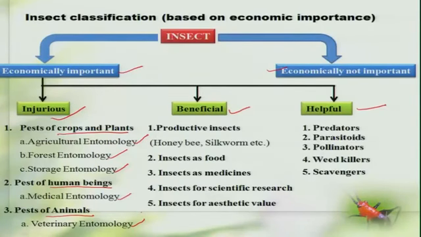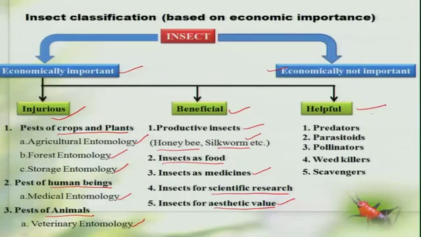Coming to the beneficial group of insects, we have some insects such as the honeybee which directly give a product in the form of honey, wax, etc., and the silkworm which gives silk. Similarly, the lac insects which give lac are all referred to as productive insects. And in many parts of the world including India, insects also serve as food, and insects are also used in the medicinal field. Drosophila melanogaster is a classic example in scientific research, and we know the beauty of butterflies and beetles, so insects are also considered to have aesthetic value.